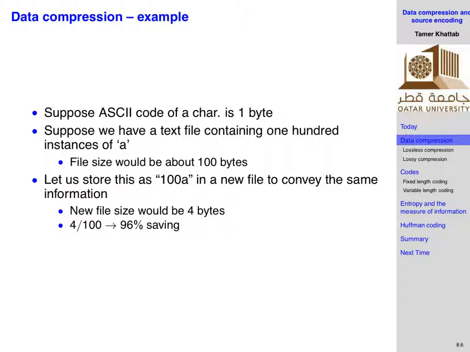So if you do that mapping, how much data do you need to send this information? You need 1, 2, 3, 4 ASCII characters, so 4 bytes only, right? While if you send it in the plain format, you would have needed 100 bytes, right? So by doing this mapping from the A's into 100A, you have compressed your data, given that your receiver would be able to recover it again, right? So this is an example of how you can do compression, right? I don't want anyone to take this as what the zip file does, right? This is just a very trivial example of compression. The actual compressions are much more complicated than this, okay?